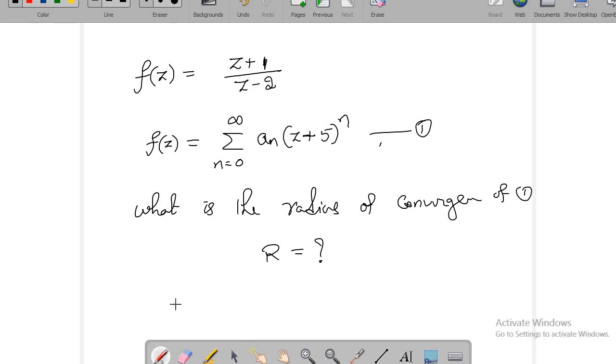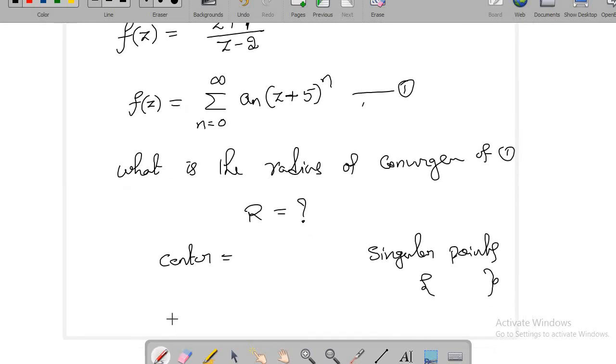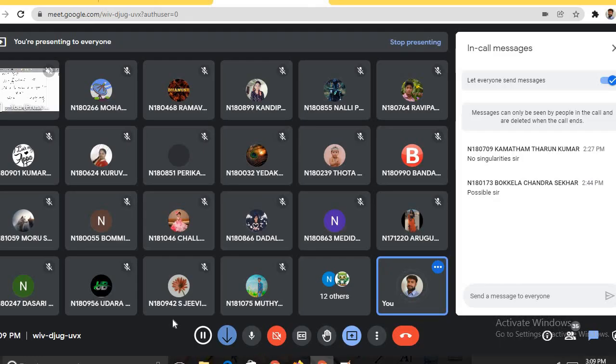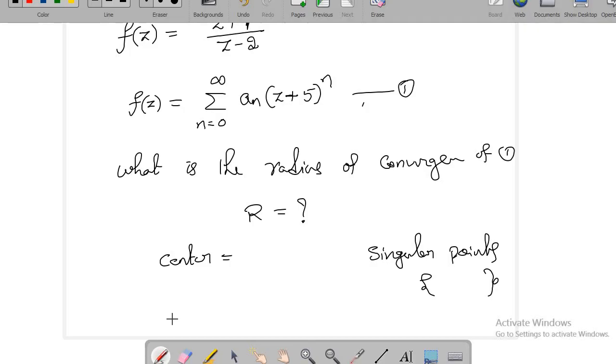So first you do one thing, you try to recognize what is the center of the power series, and you see what are the singular points. And if you see the distance between the singular points and the center, and if you take the minimum distance, that will be our radius of convergence. 7, sir. You're saying 7.